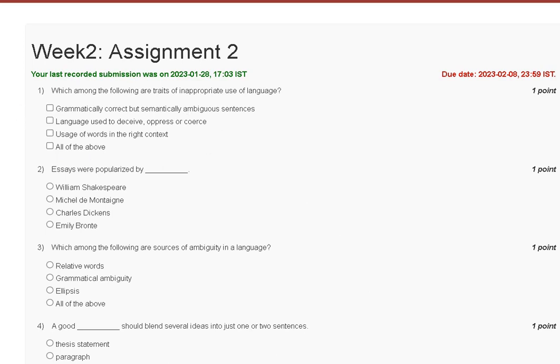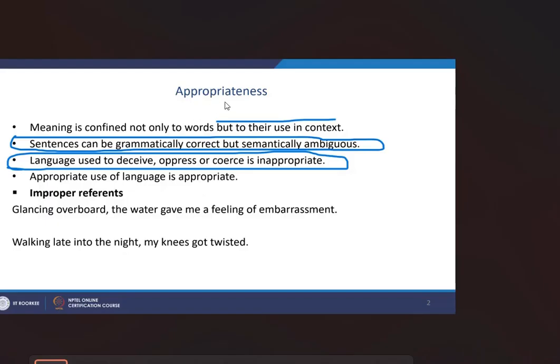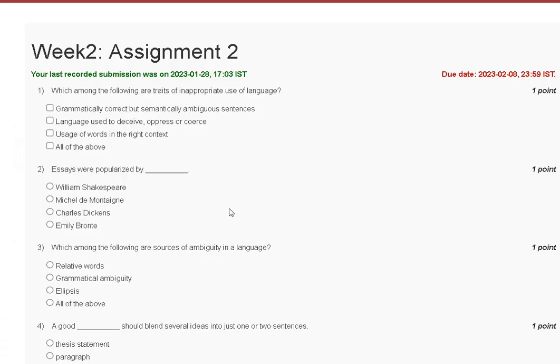So the explanation of question number first is here. Appropriate tense, meaning is confined not only to word but to their use in context. Sentence can be grammatically correct but semantically ambiguous. Language used to devise a phrase या chorus is inappropriate. So the correct answer is, from my point of view, option number A and B. But I have some doubt, so I am not ticking this option. You take care.